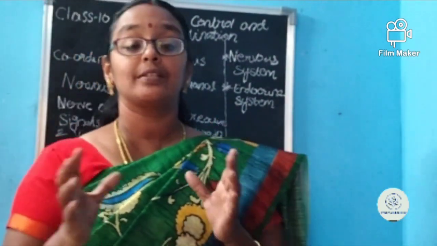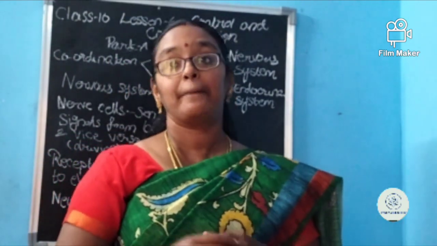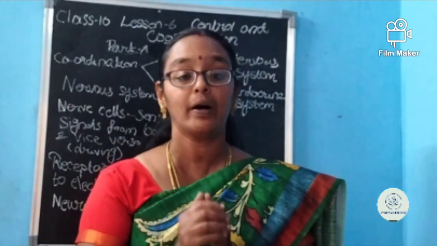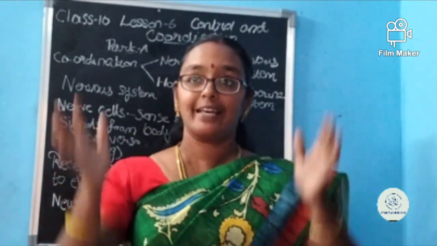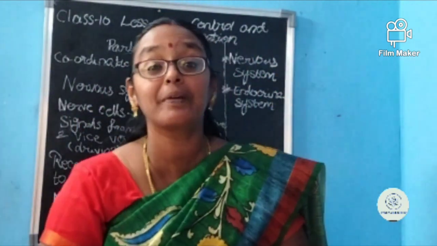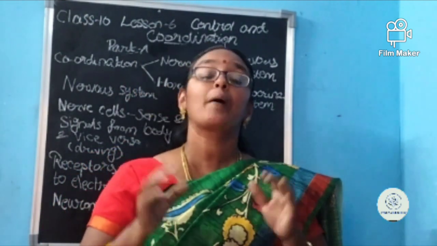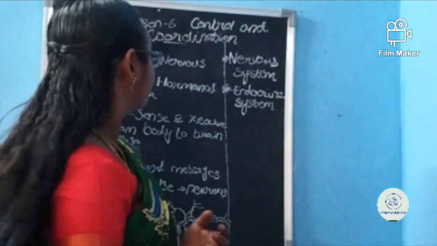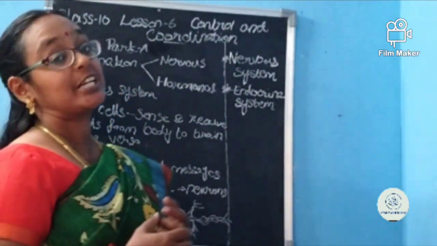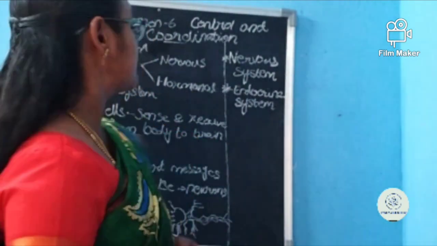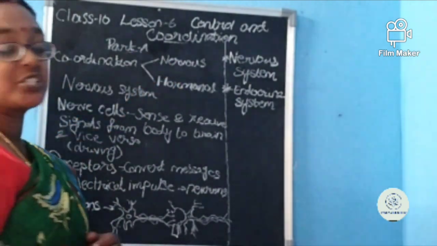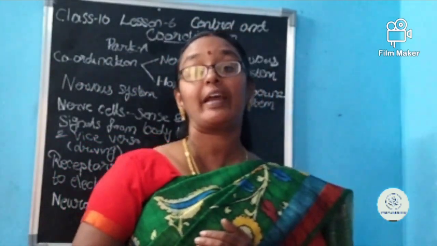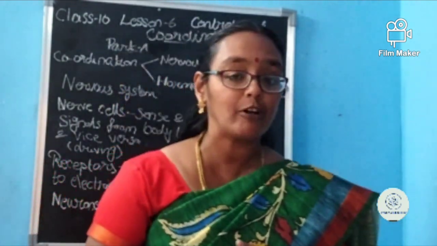Who is controlling this? Who is controlling this, ma? Mainly, who is there in our body to control our activities? We will say, isn't it, our brain. Not only brain, the spinal cord also helps for the controlling activities. This coordination can be of 2 types: nervous coordination and hormonal coordination. Nervous coordination we have learned. We have learned what, ma?